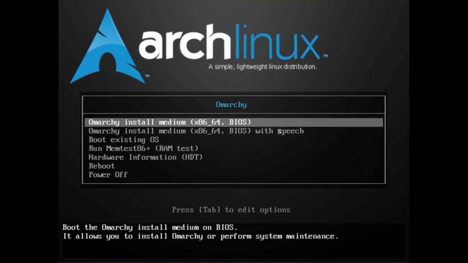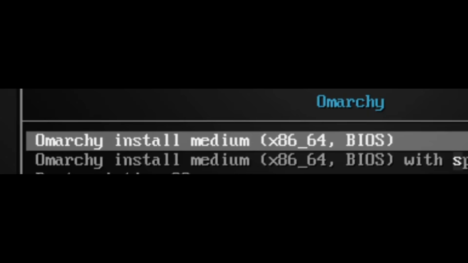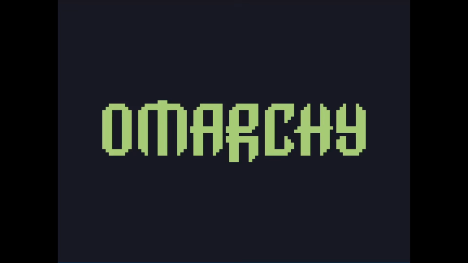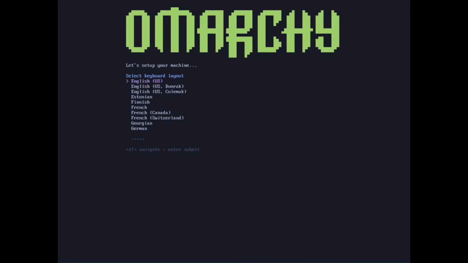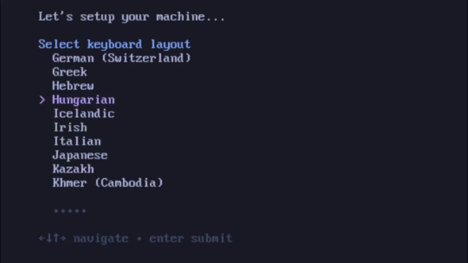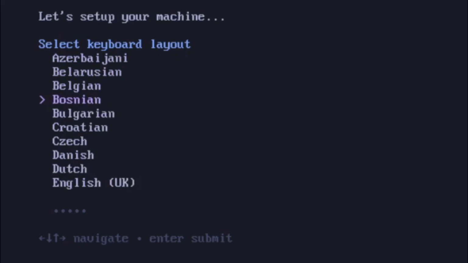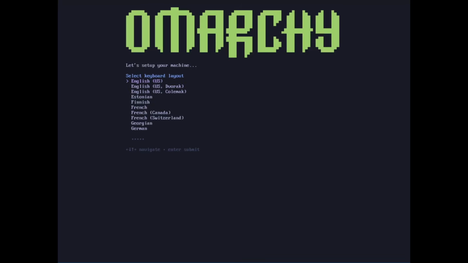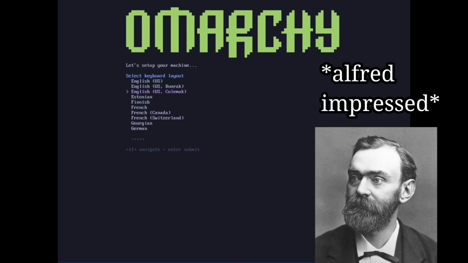So the first thing we see here is that the installer is just a basic Arch Linux installer. Let's just go ahead and press the default option, which is Omarchy install medium x86-64 BIOS. So we are currently booting into the installer and we just see it says Omarchy, so that's pretty good. They've put together some kind of custom display manager, something like that. And alright, so this is actually a text-based installer right now. So we are in text mode. We are not currently on an actual graphical system, but still this is working pretty well. I really like how this looks.